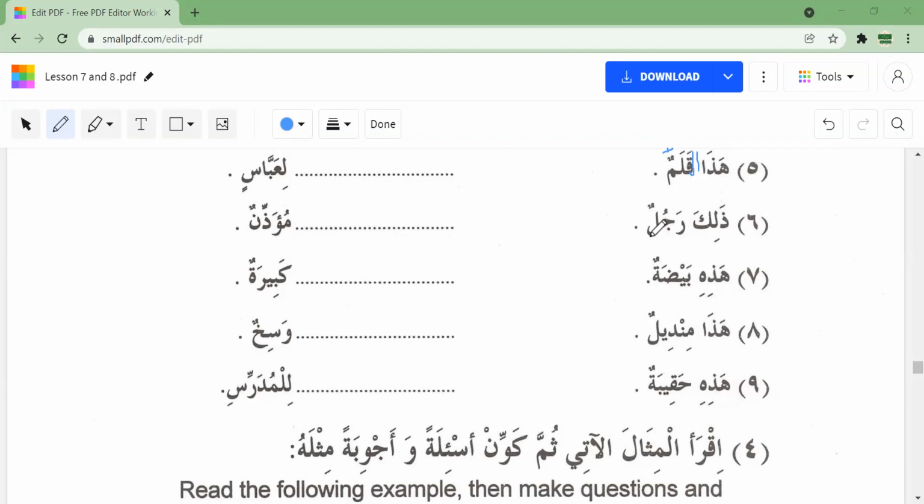So that is a man. That man is mu'adhin. The one who calls to prayer, right? That's mu'adhin.